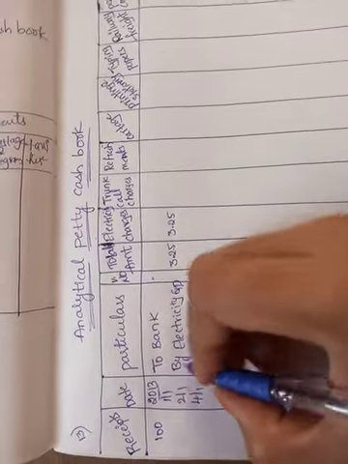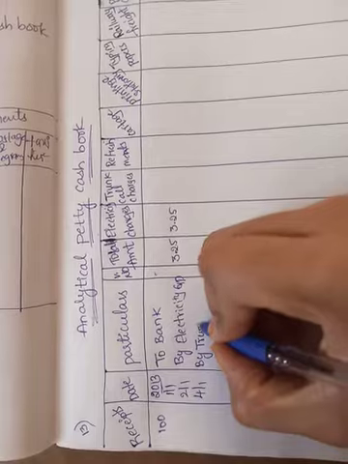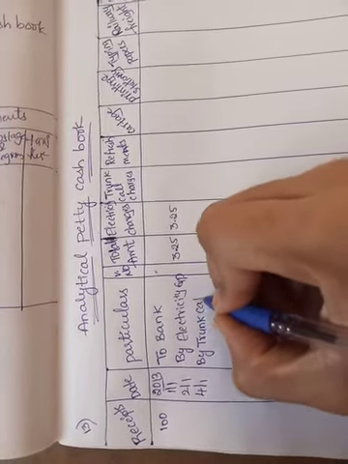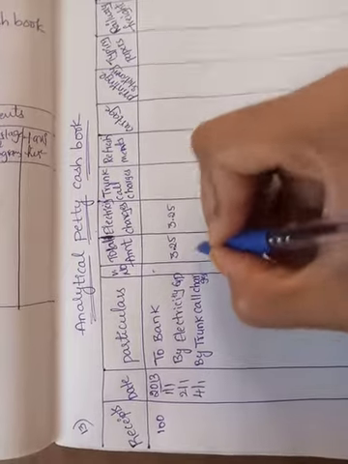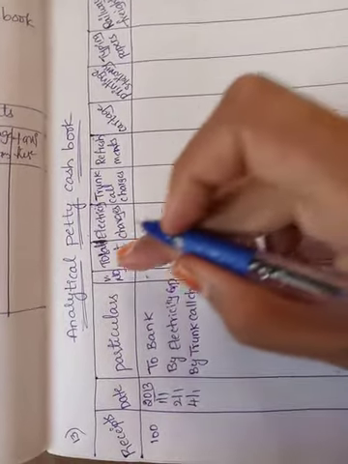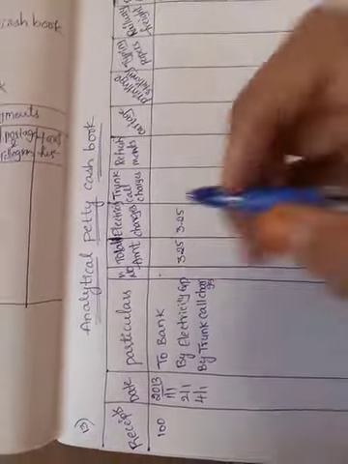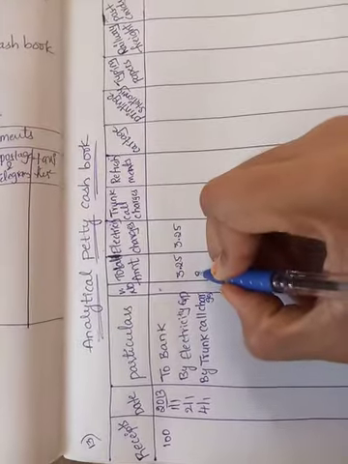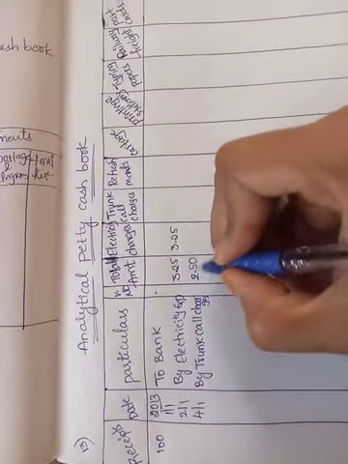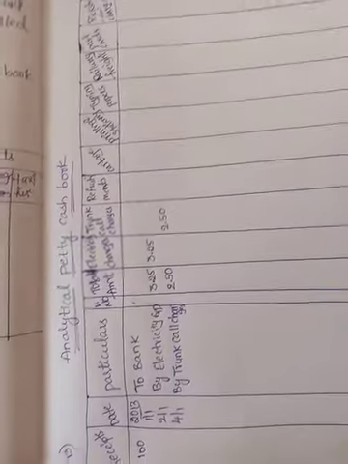Next is on 4th, paid trunk call charges. By trunk call charges. In the total amount we have to write the totals, and in those columns we have to write the individual amounts. How much is trunk call charges? Rupees 2.50. So in the trunk call charges column, 2.50.